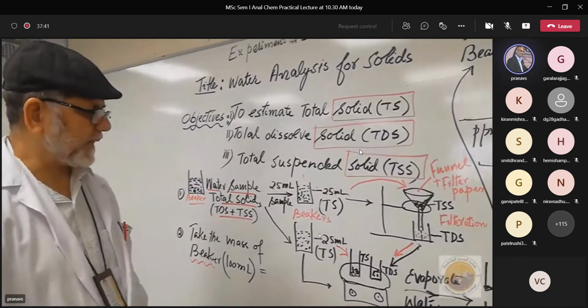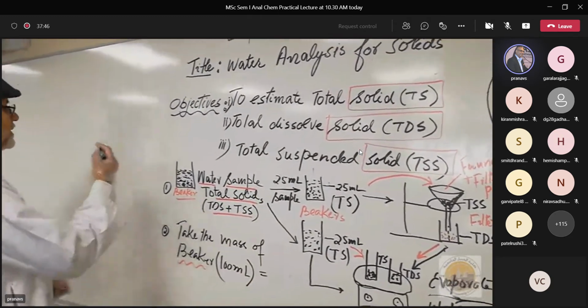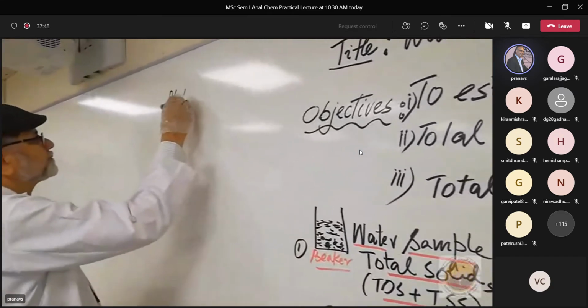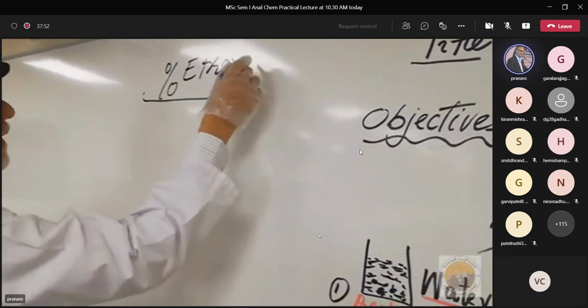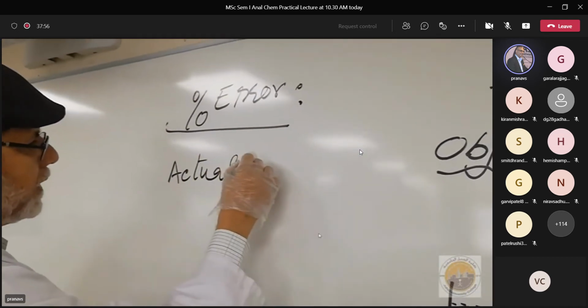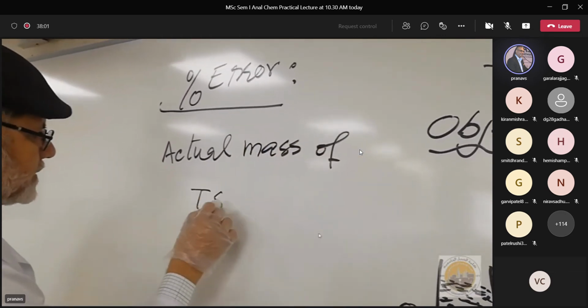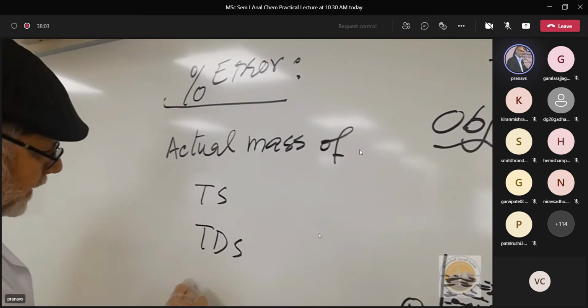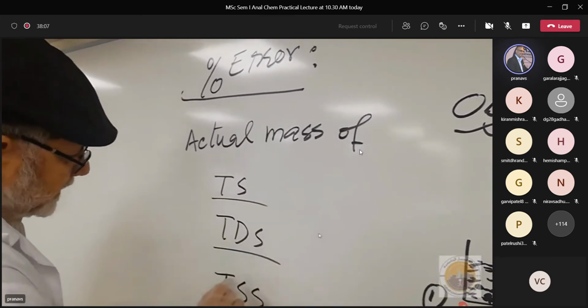And also you can calculate percentage error. For the percentage error calculation, we provide the actual value, the actual mass of TS, TDS and TSS, right?